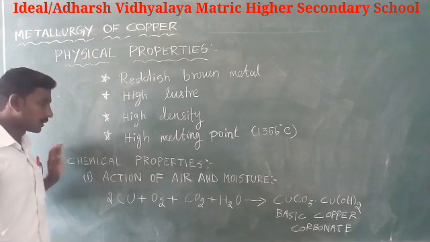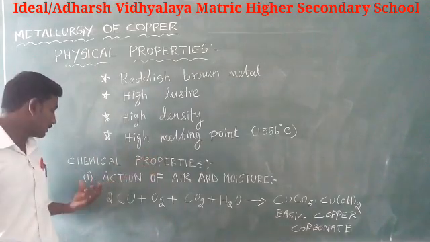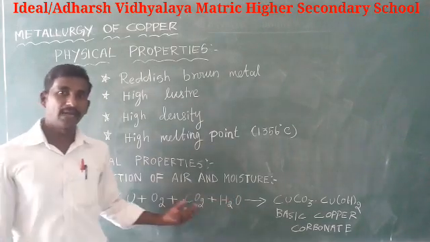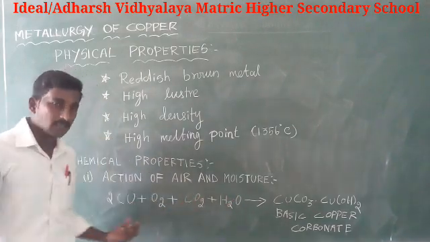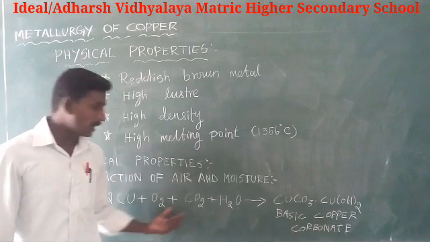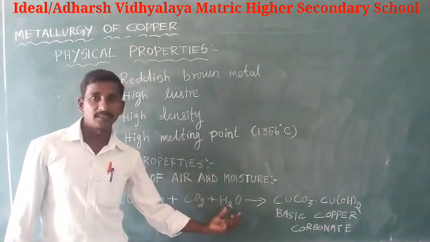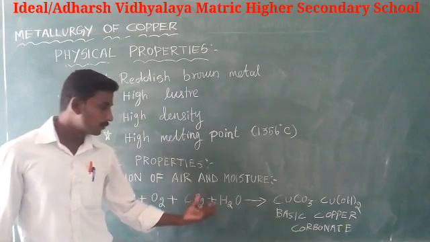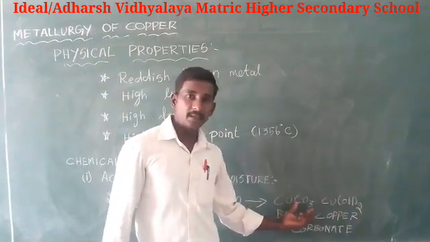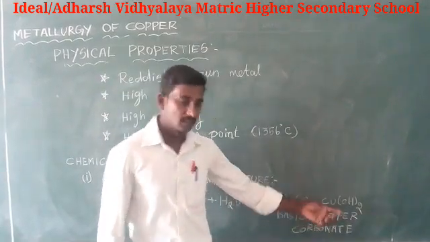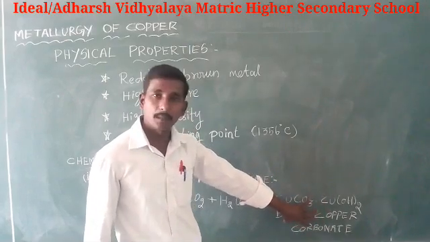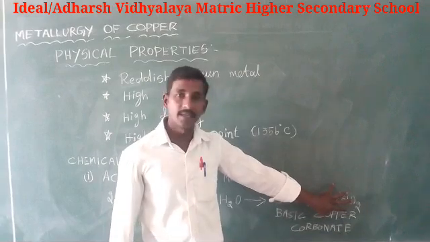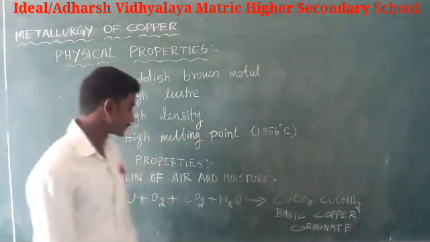Next, chemical properties. The first one is action of air and moisture. Copper reacts with oxygen and water in the presence of carbon dioxide to form a green layer of basic copper carbonate. That is the green color compound.